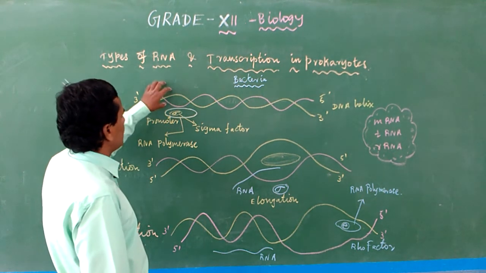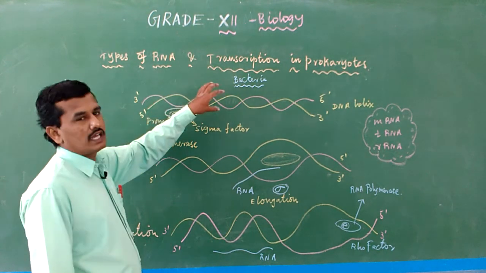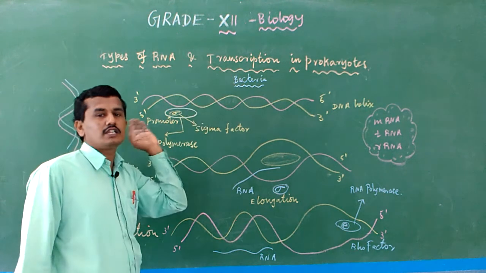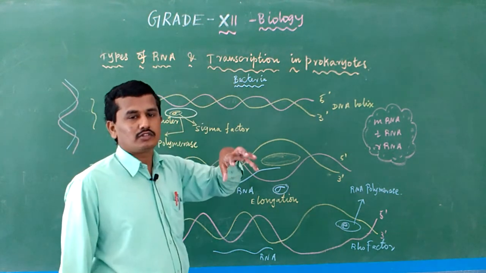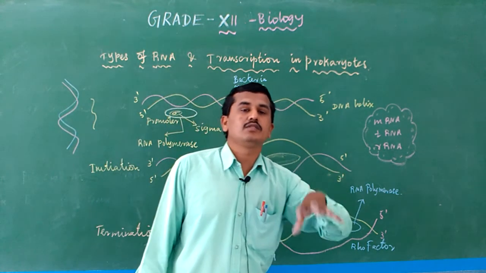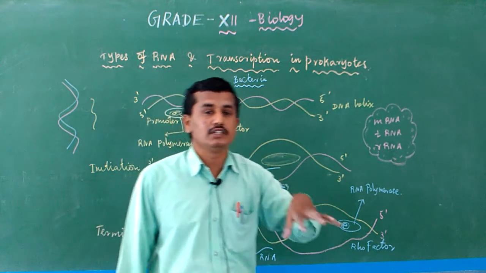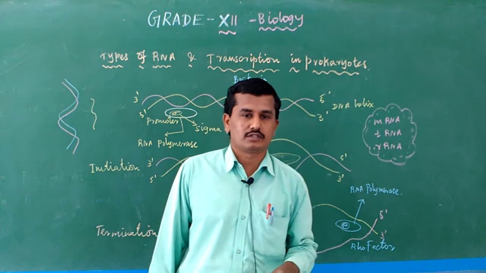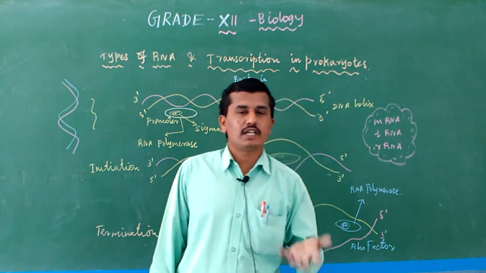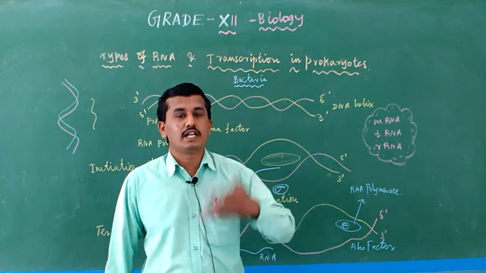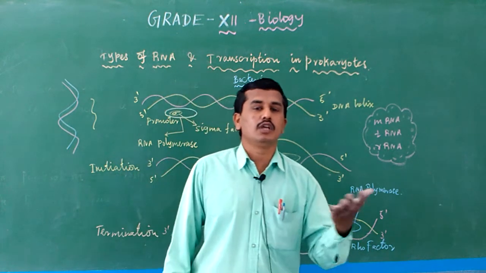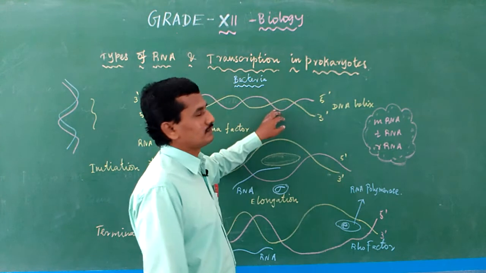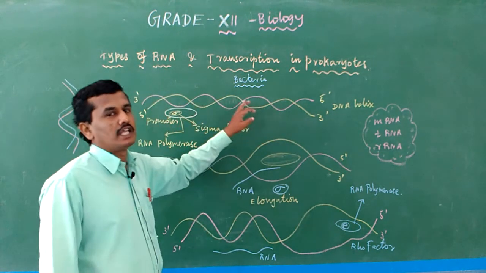This is actually DNA. Where is the DNA present? In a bacterium. Normally a bacterium is a prokaryote, it does not contain a nucleus. So where would the DNA be present? Inside the incipient nucleus, or inside the nucleoid region. Normally in a bacterium cell, the nucleoid is present centrally. Nucleoid is nothing but an incipient nucleus, an undeveloped, not well developed nucleus. This is known as the nucleoid. Only in the nucleoid region is the DNA present. That is actually the bacterium DNA.